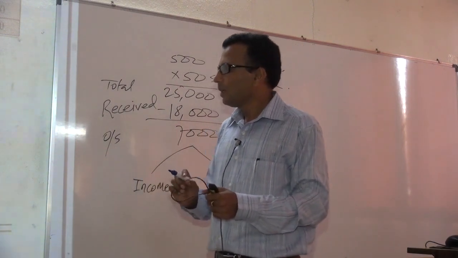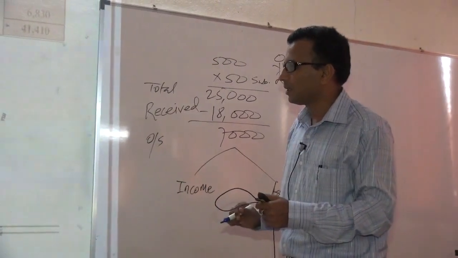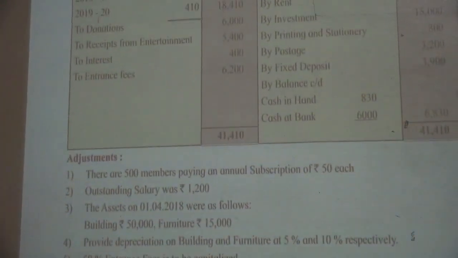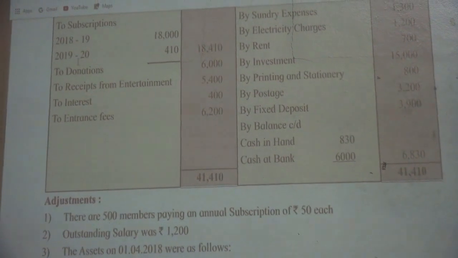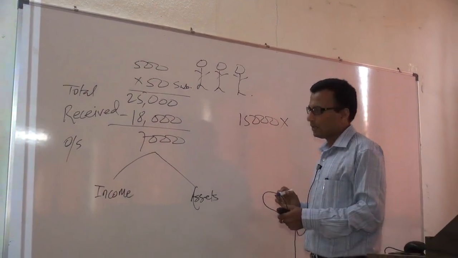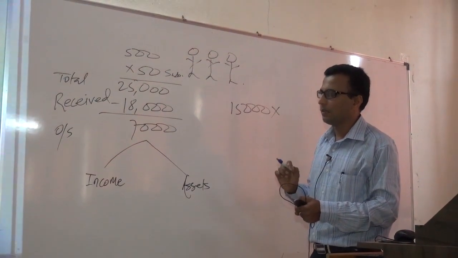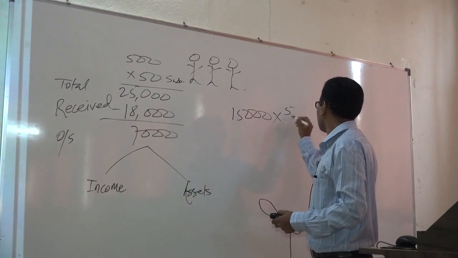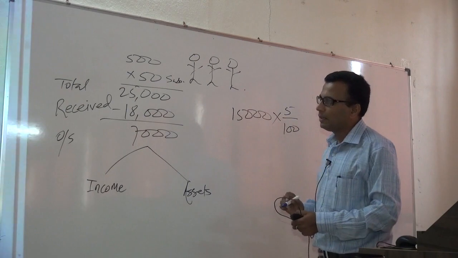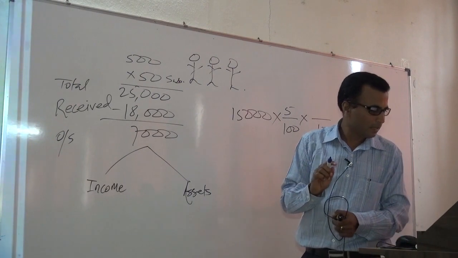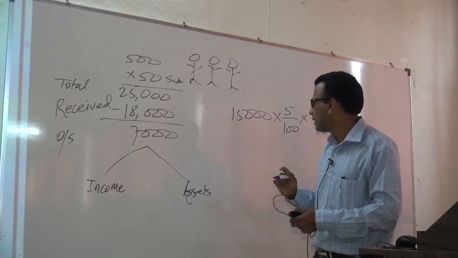Okay. And finally, the calculation of interest on investment. What is the amount of investment we have made this year? It is of rupees 15,000. Okay. We have invested 15,000, and the annual rate of interest on investment given in the adjustment is 5%. And this is the annual rate of interest. But the adjustment says that the interest on investment is to be received for 6 months only.